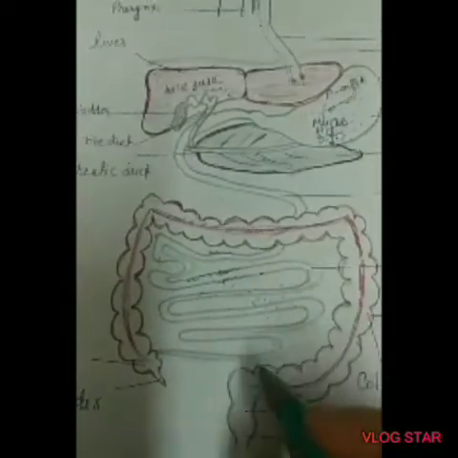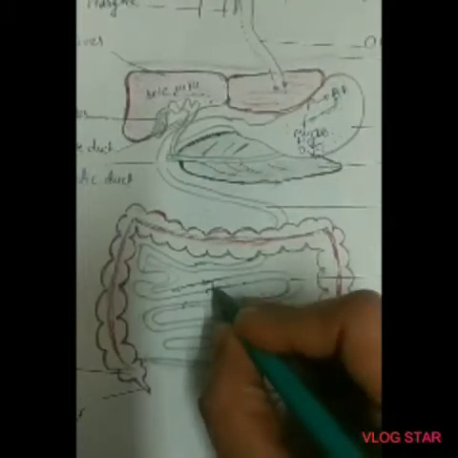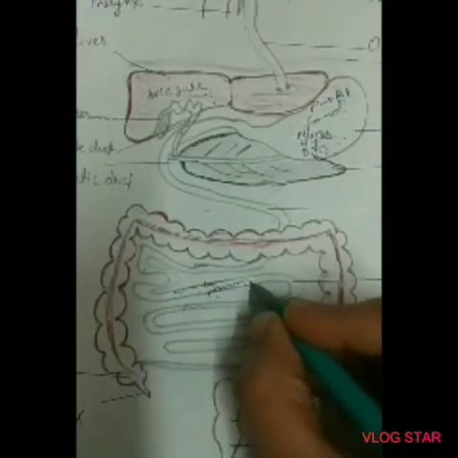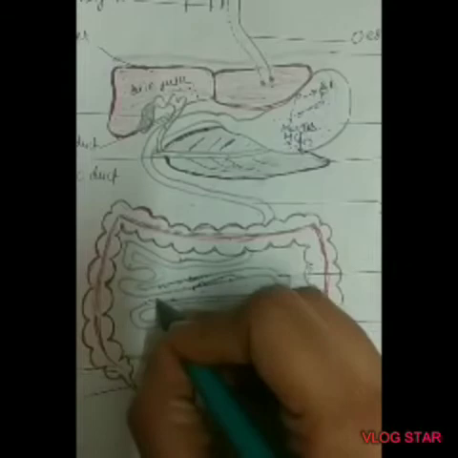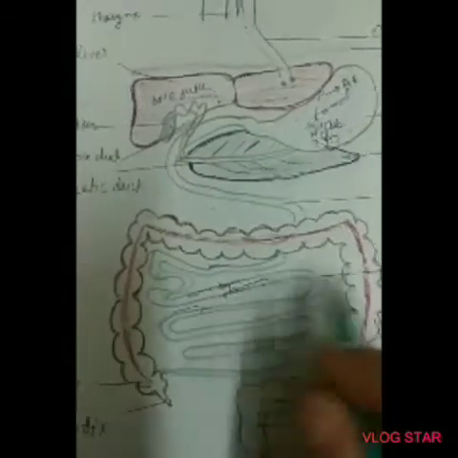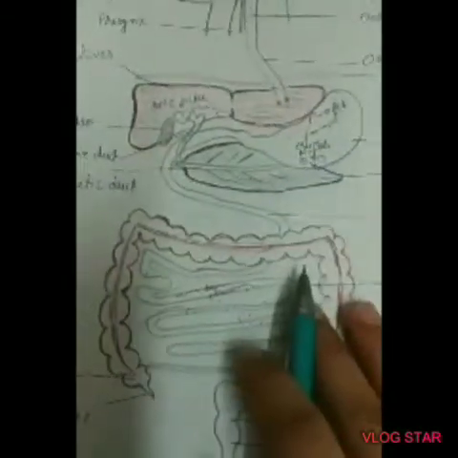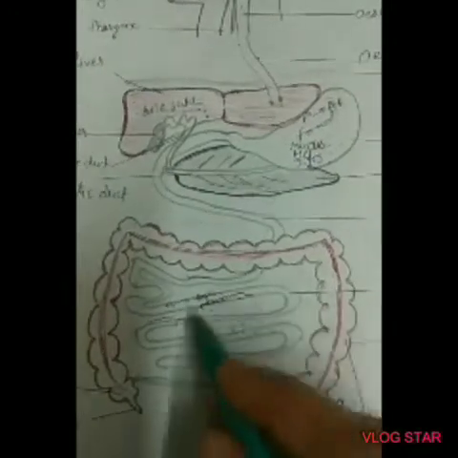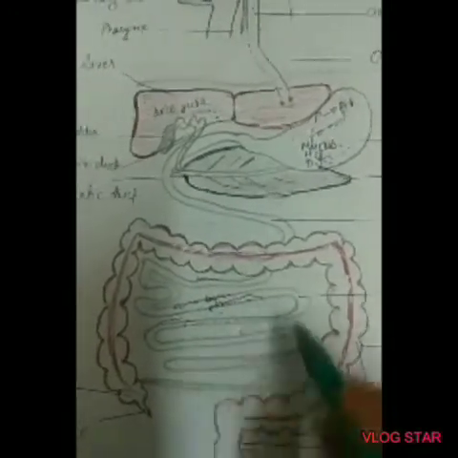The inner wall of the small intestine is provided with finger-like projections called intestinal villi. They increase the surface area for absorption.